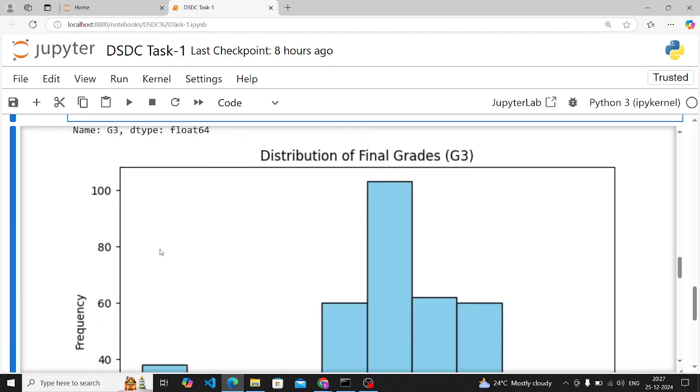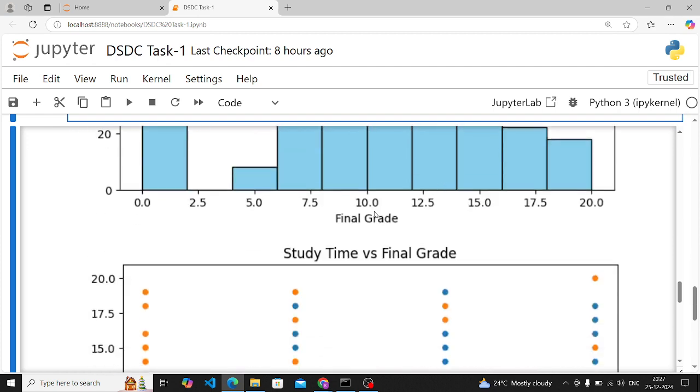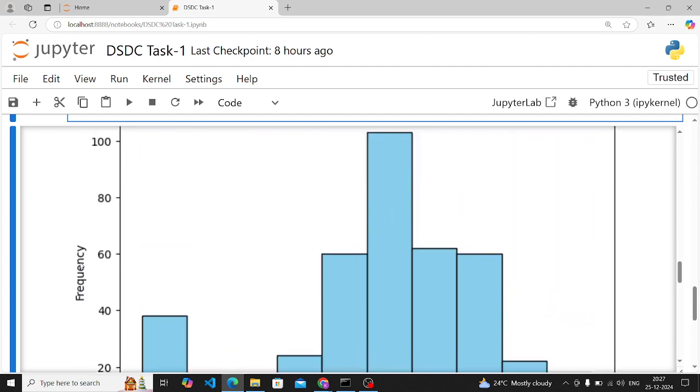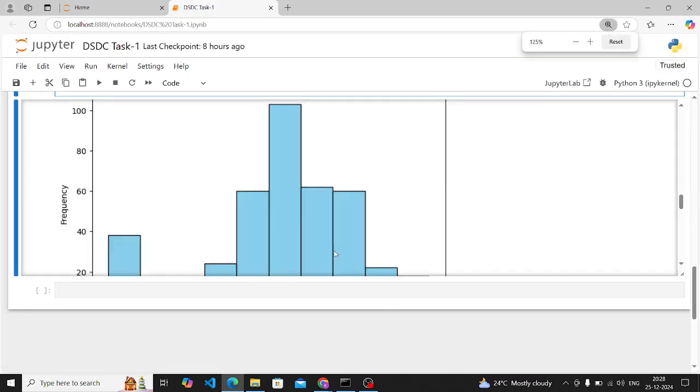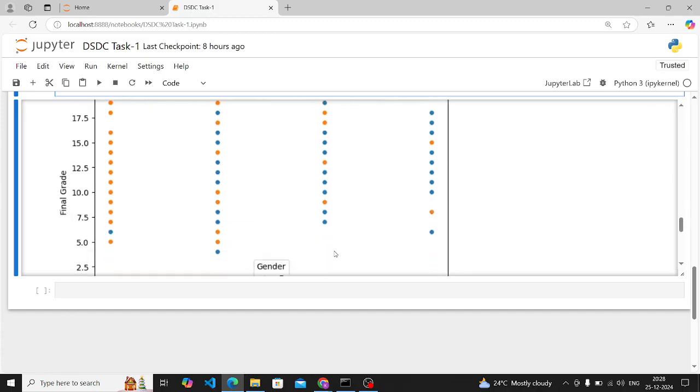Okay. Now our data visualization, first was our histogram. So this is the title part. Distribution of final grades G3. This is basically x-axis final grade, and this is your y-axis frequency. So this is how you can make visualization. Okay, histogram. Now this is our scatter plot.